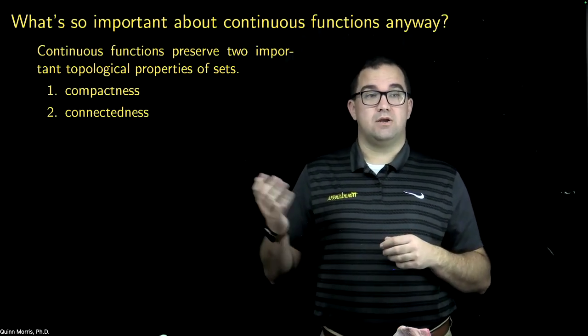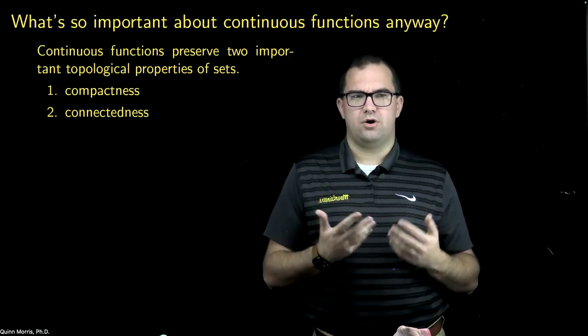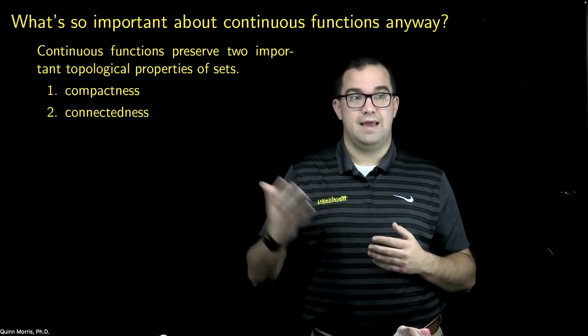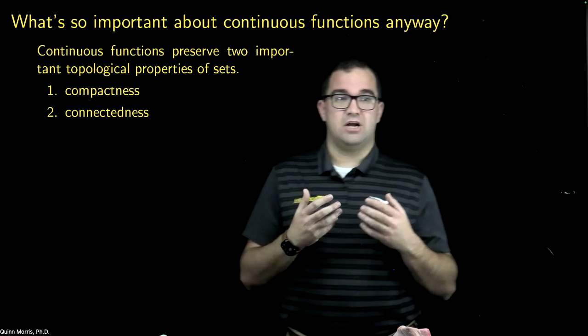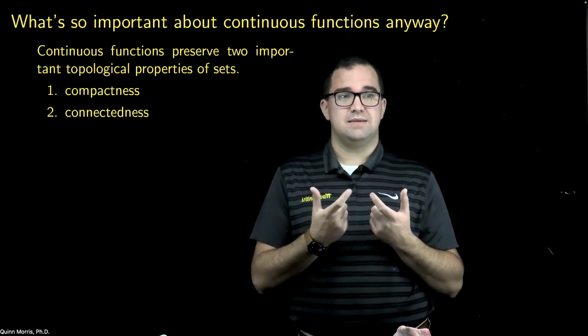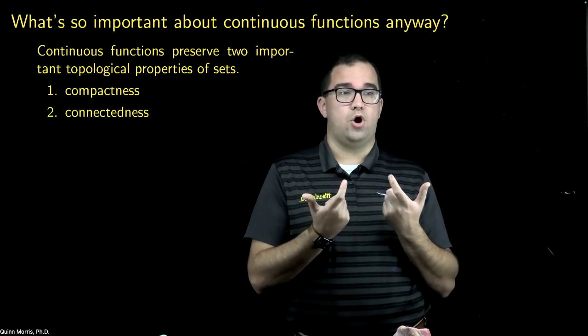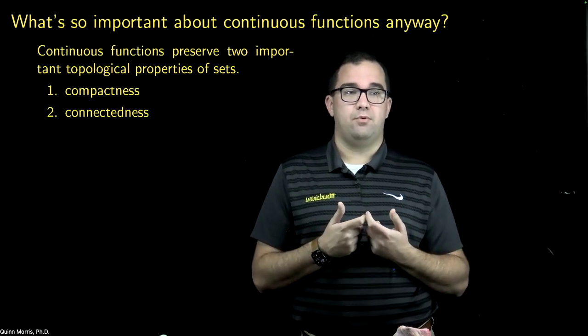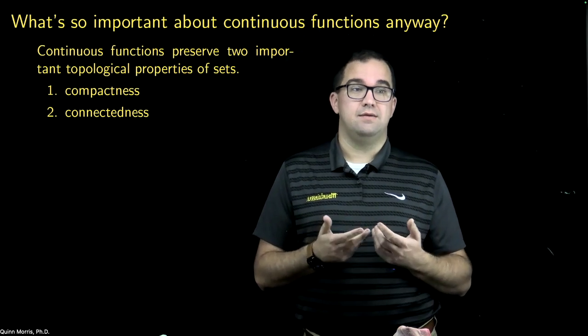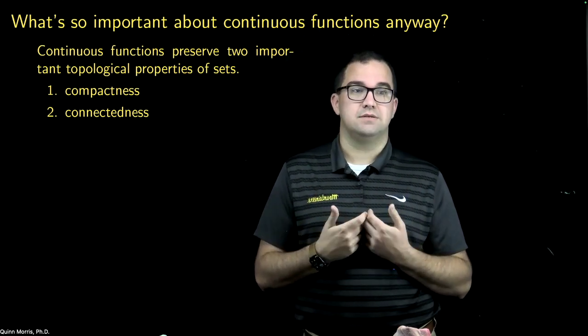We would also define something called connectedness, which we're not going to talk that much about other than today in this course. The idea of a connected set is simply a set that you cannot break apart into disjoint open subsets. For example, the closed interval [a, b] is a very important connected set to us.